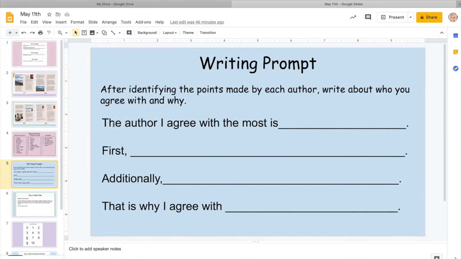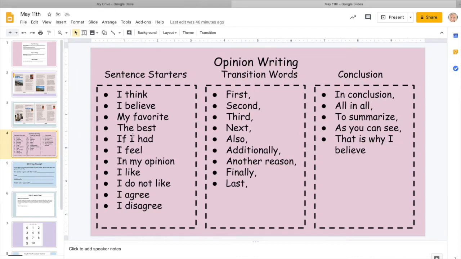So I would start it with "The author I agree with the most is," and then you're going to fill in here which author you agree with the most. Then you're going to go in and give a couple of reasons. I left 2 examples here. If you want to provide more evidence, obviously that is okay. You're just going to go in and choose another transition word to fill that in.